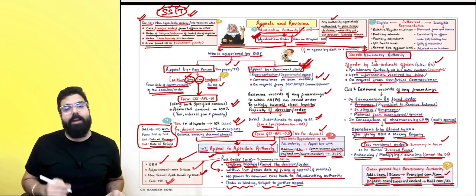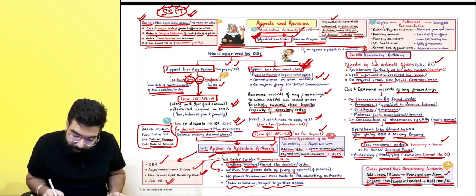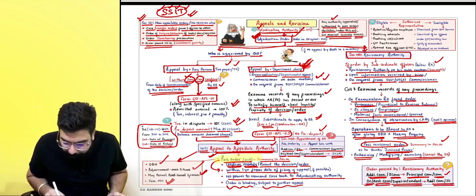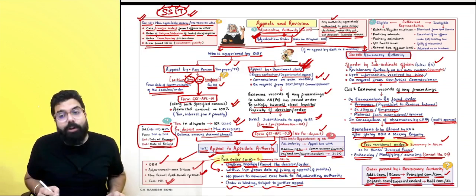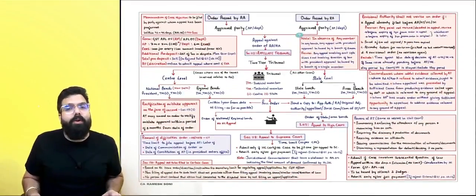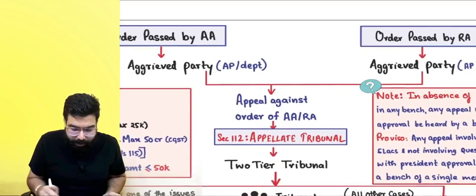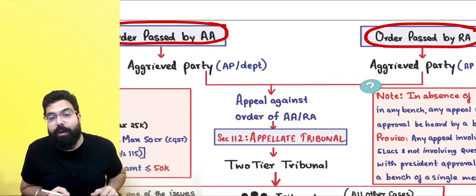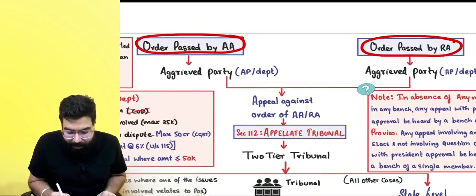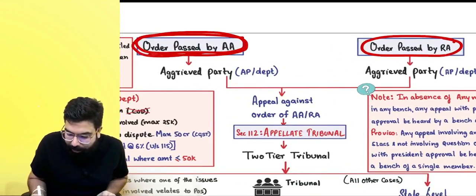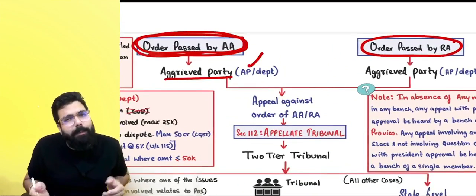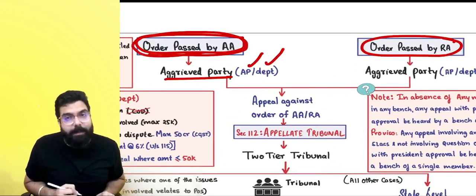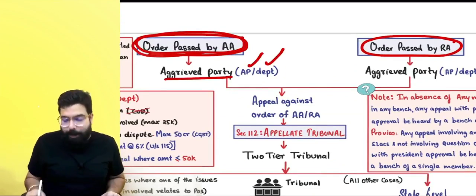Everyone listen to me very carefully. Now, once the order is passed by the appellate authority or the revisionary authority, always remember you can go for a further appeal. Everyone over here, the order passed by the appellate authority or by the revisionary authority, you can go for an appeal. Whoever is aggrieved, if the order is passed by the appellate authority, the aggrieved party is a taxable person, that is any person other than the department, or the aggrieved party is the department.